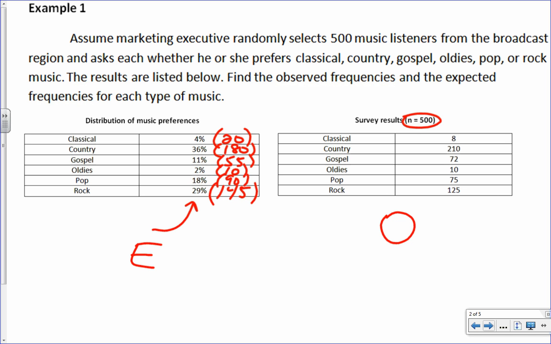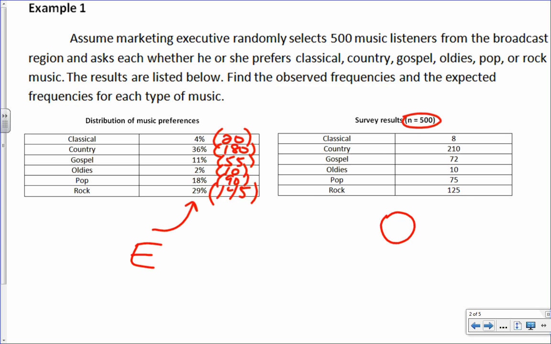So now, that's all you need to know for this point. Are we clear how to figure out which one was expected and which one was observed? Observed is going to come from some sample that was actually taken, where expected a lot of times, it's as if somebody told you that. Like, this is what's going to happen. Okay? So eventually we're going to test and see, well, how good was that, what they told me?